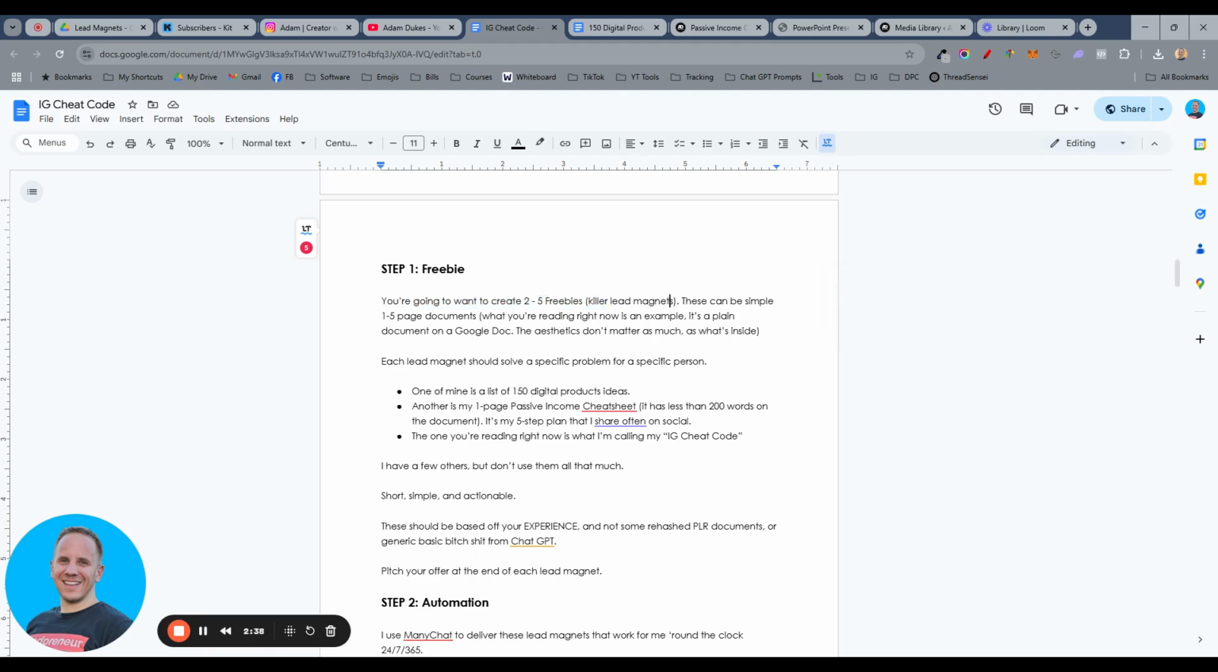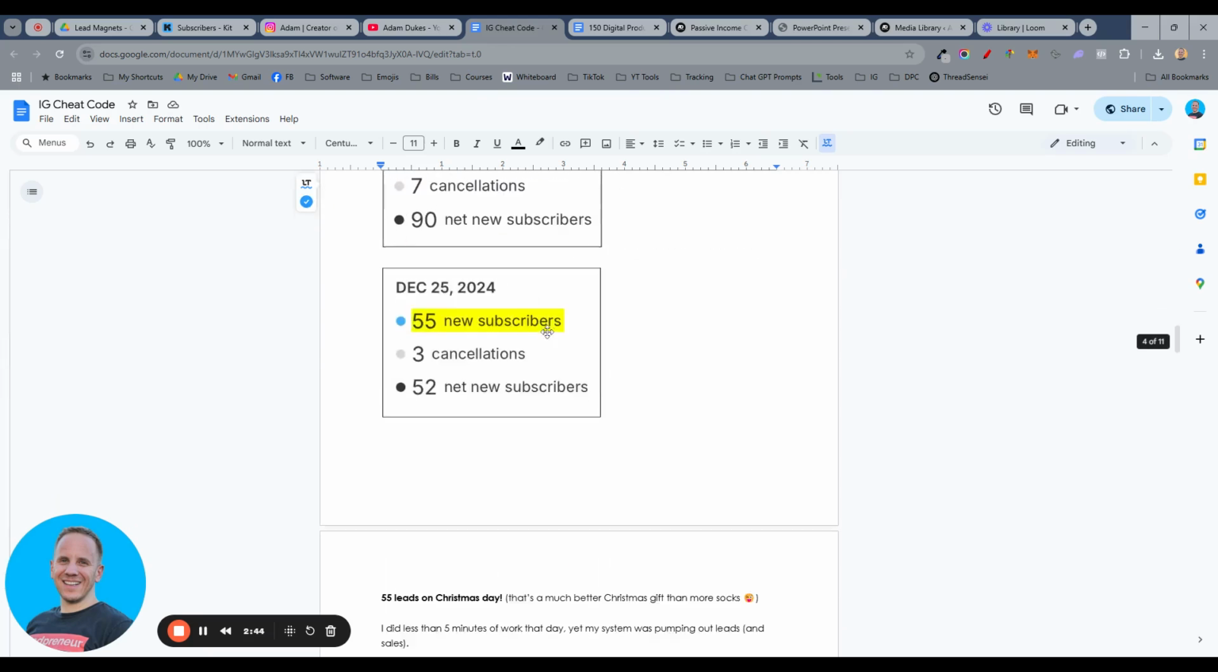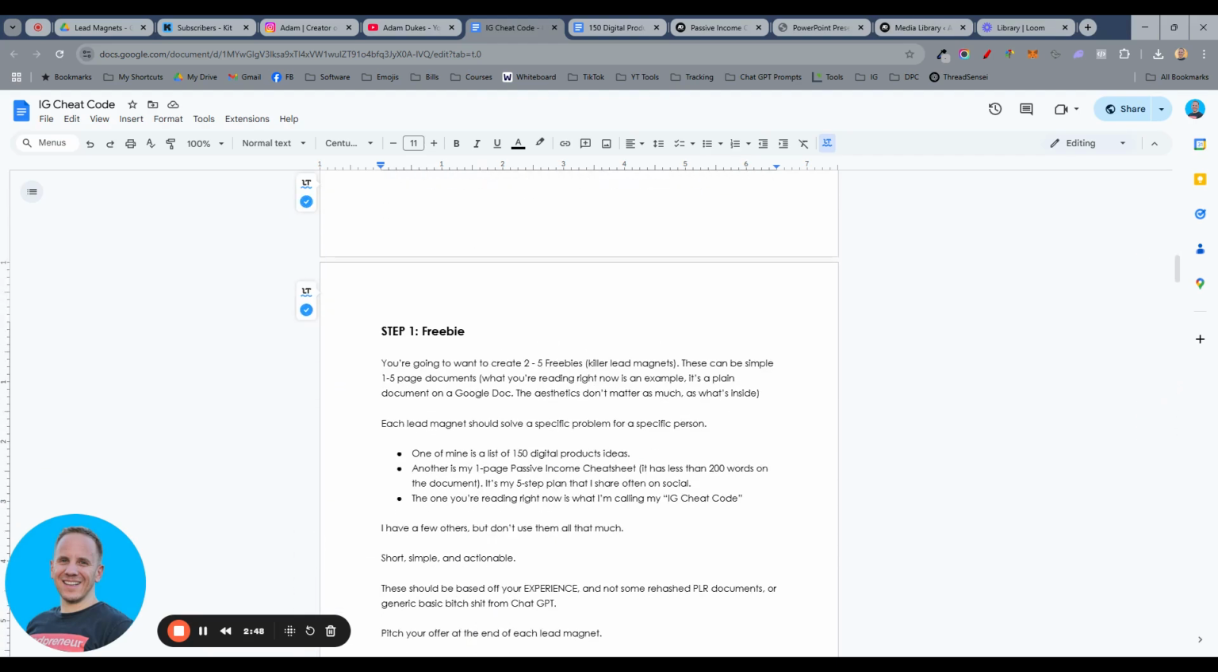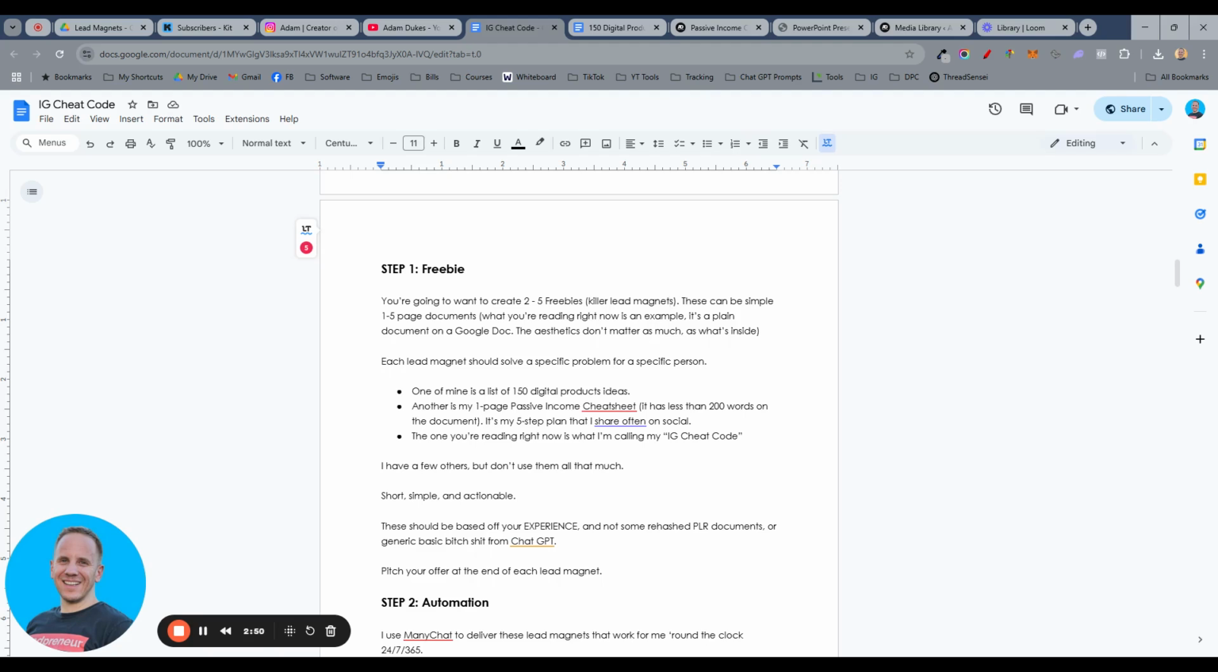And these can be simple 1 to 5 page documents. What you're reading right now is a perfect example. It's just a plain document. There's nothing fancy. There's some images in that, some screenshots, but that is it. There's no colors. I don't waste my time on pretty aesthetics and all that. What matters is what's inside the guide, not necessarily the look and the feel and the fancy colors.